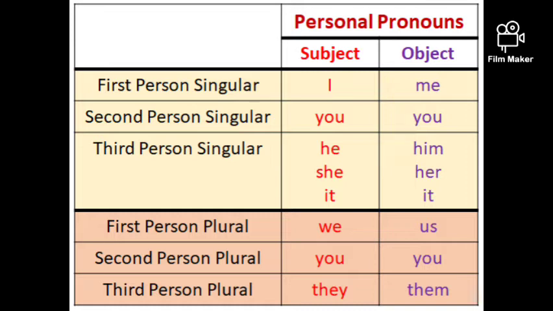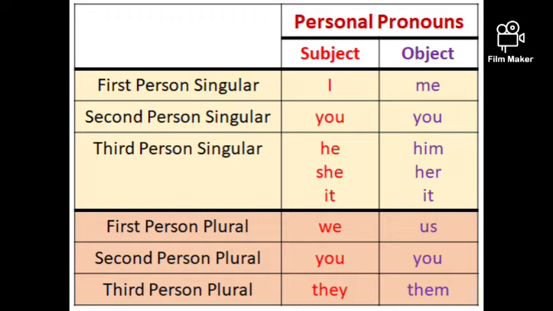Third person singular, he, she, it; him, her, it in object place. I am talking about him. He, him. She, her. It. Coming to plural, first person we, us. Second person you. Third person they, them.